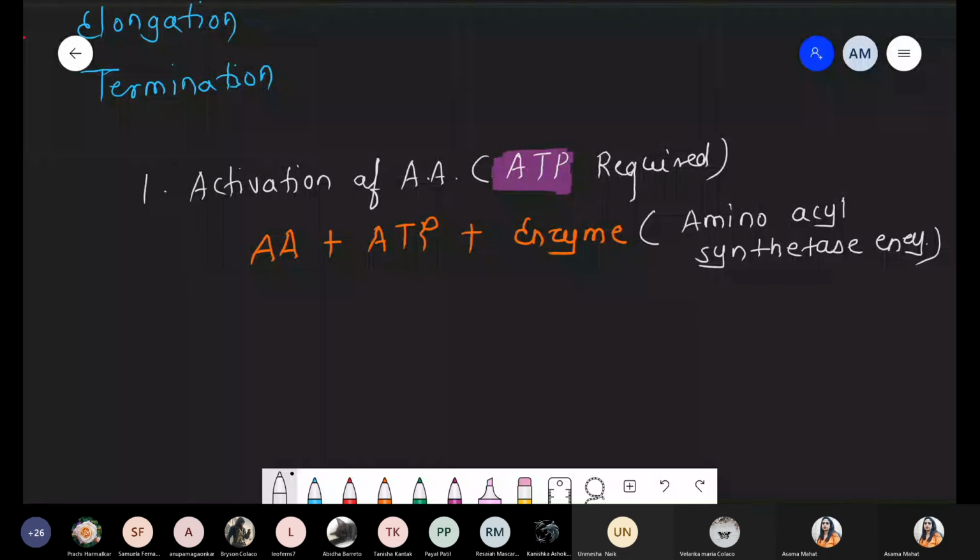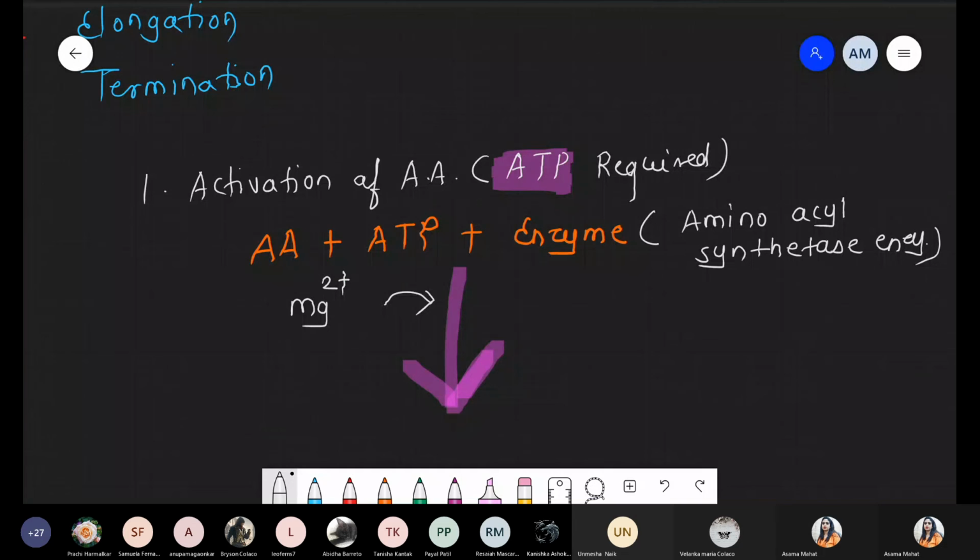Now what happened? This is one reaction: amino acid plus ATP plus enzyme. Next step, pyrophosphate gets released. For this reaction, definitely there is a requirement of the enzyme, and for its activation there is a requirement of one cofactor, that is Mg2+.